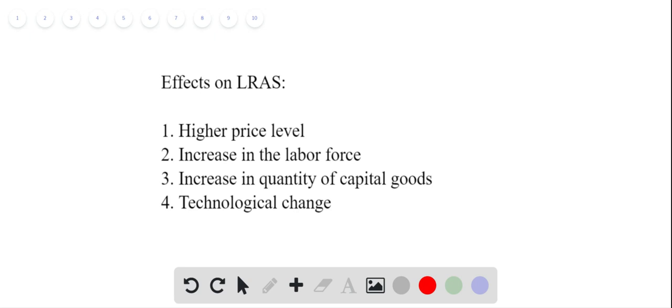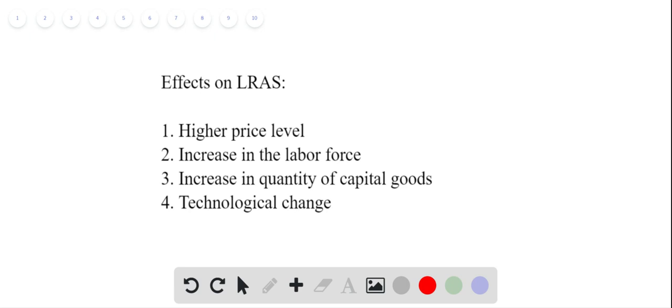run, the aggregate supply curve is solely determined by changes in the number of workers, the capital stock, and the available technology. Knowing this, let's go on to question two, which is the increase in the labor force. And how is this going to affect long-run aggregate supply? Essentially, as there are more workers in the economy due to the increase in the labor force, the potential to increase real GDP will also rise. Thus, in the long run, real GDP rises as the long-run aggregate supply curve shifts to the right.